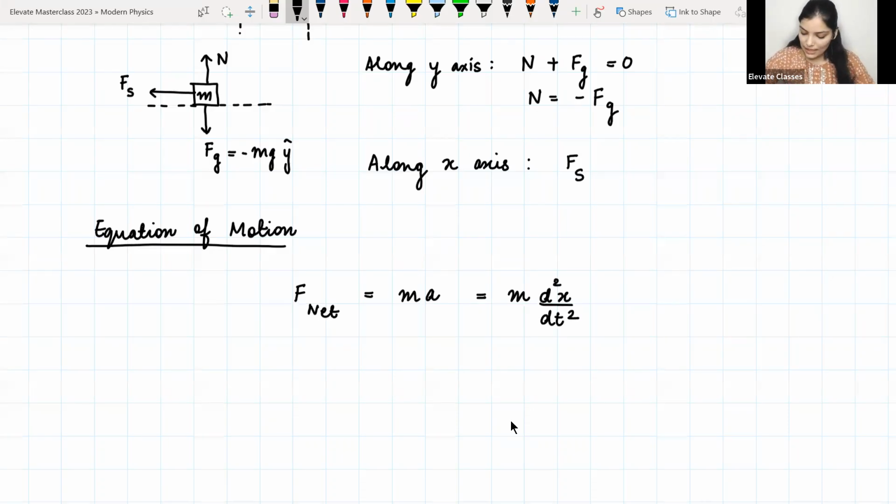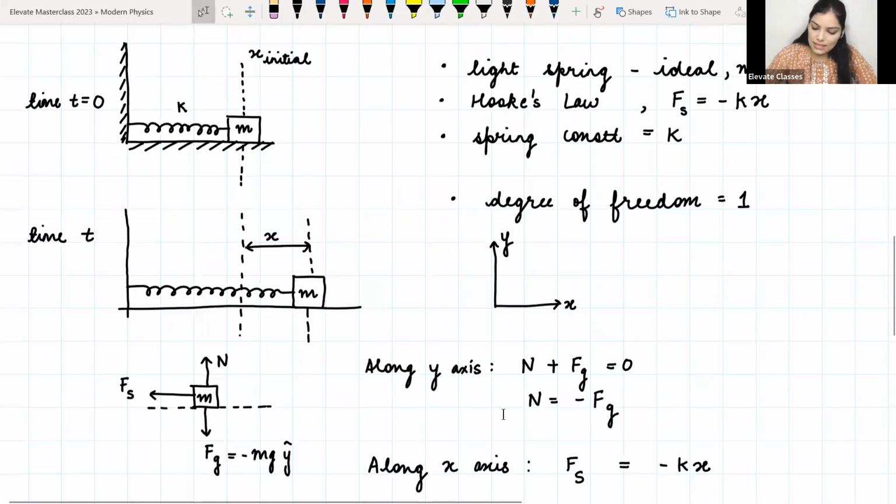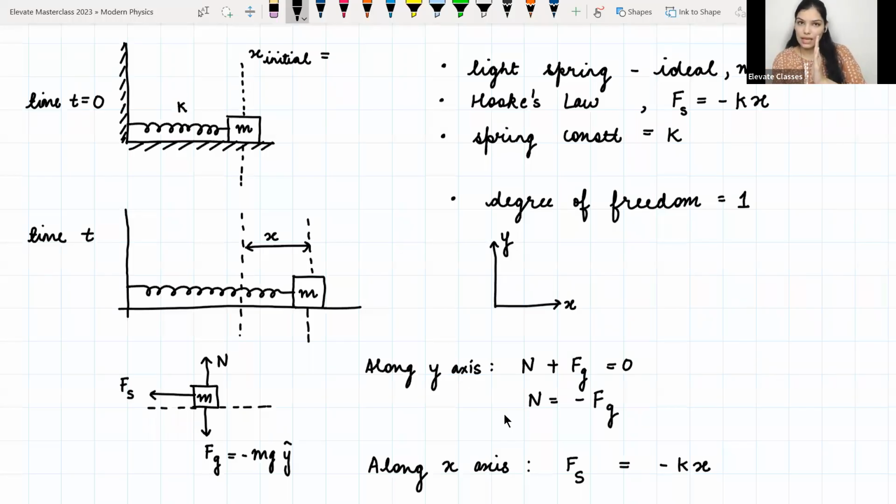So now we know that F net, the net force acting along the x direction, is nothing but the restoring force, and restoring force is equal to minus kx. Okay. Here x, let us just try to understand. Here x initial is where we are going to say that anything which is towards the right hand side of x initial is positive x, and anything that is towards the left side of x initial is minus x. Okay, so that is our convention that we are going to follow.